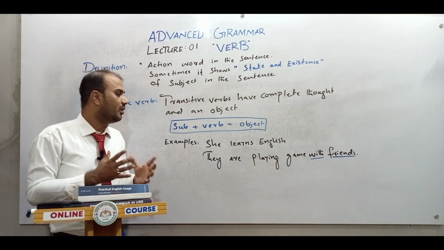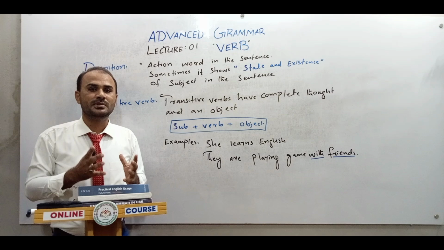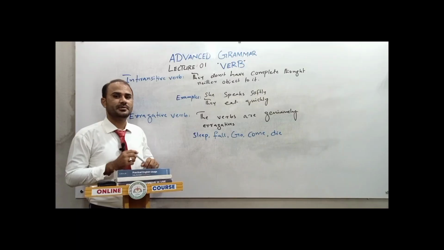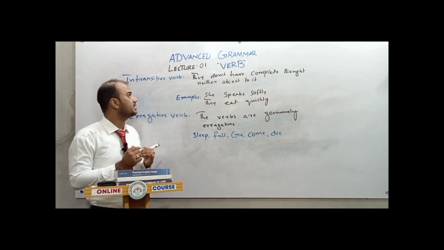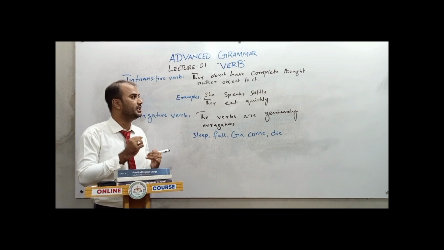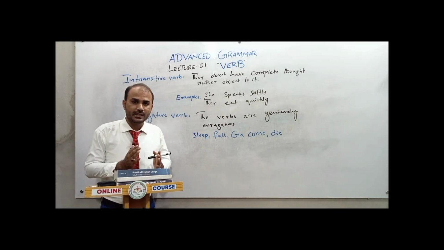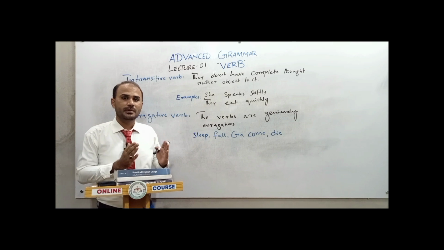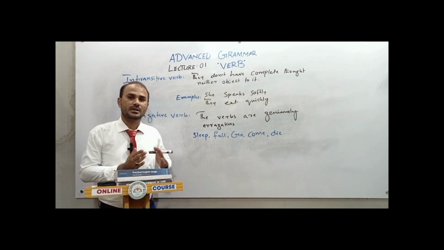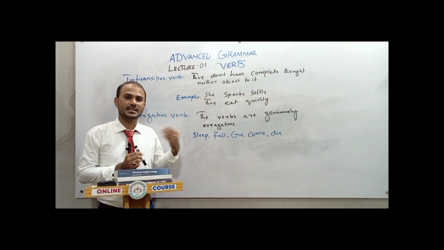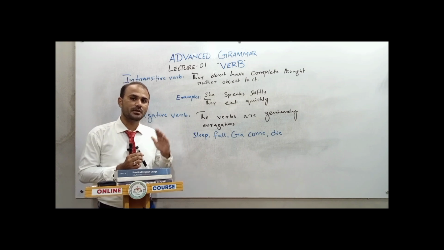Now, if we talk about intransitive verbs, what are they going to be? Intransitive verbs don't have a complete thought, nor an object. It means an intransitive verb follows a complement; it can follow adverbs or adjectives, but it doesn't have a complete object.